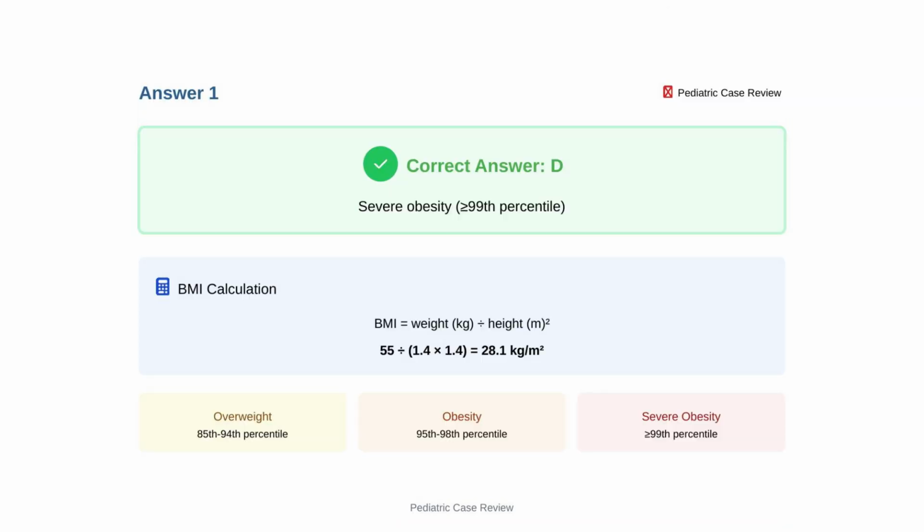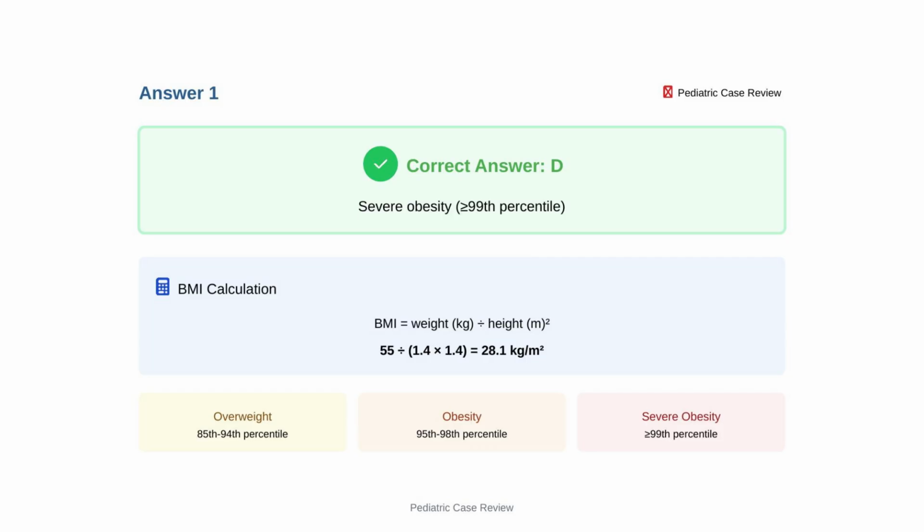The correct answer is D, severe obesity. The body mass index is calculated as 55 divided by 1.4 squared, equaling 28.1 kilograms per meter squared. For a 10-year-old boy, this exceeds the 99th percentile. Remember, overweight ranges from 85th to 94th percentile, obesity from 95th to 98th percentile, and severe obesity is at or